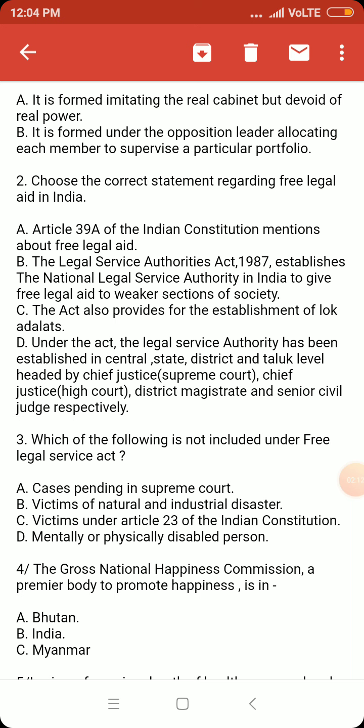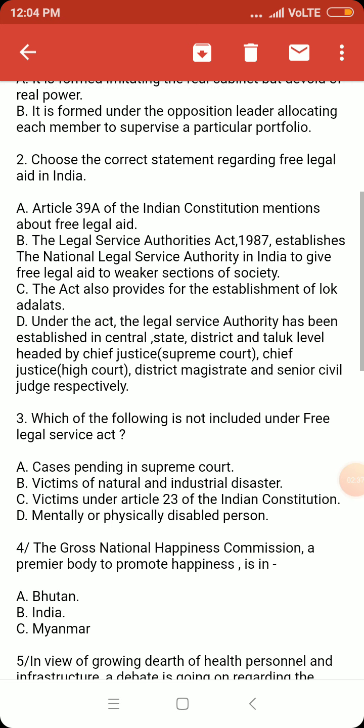This is also correct. In a shadow cabinet, each member is allocated a particular portfolio so that he can gain knowledge regarding that portfolio and discuss it on the floor of parliament. So both the options are correct.